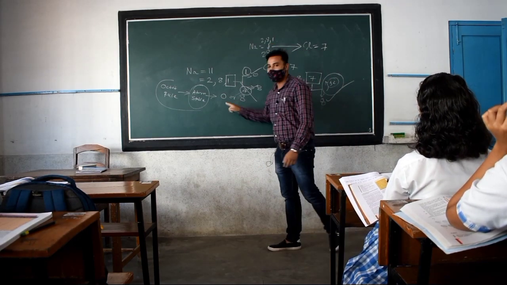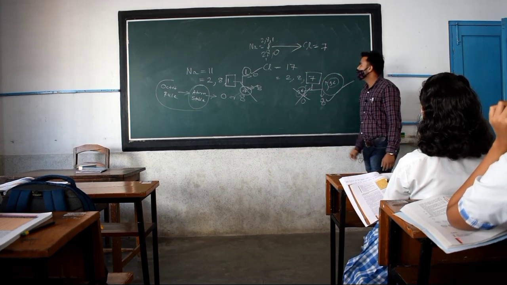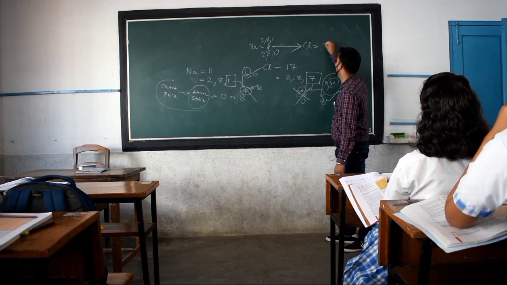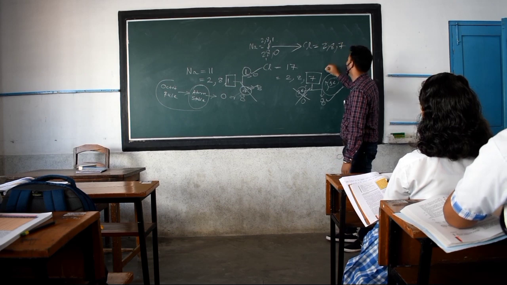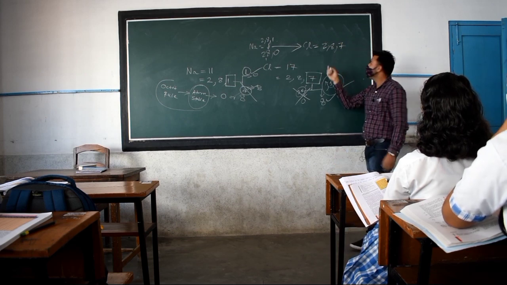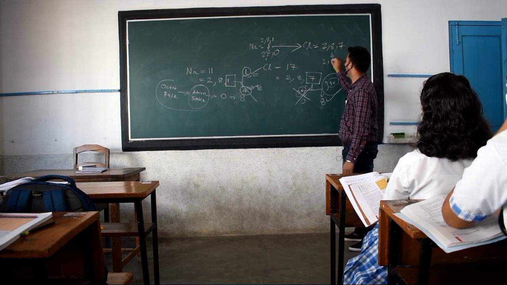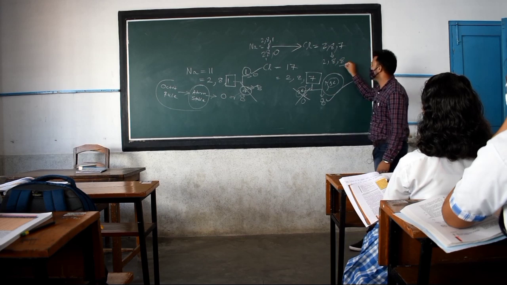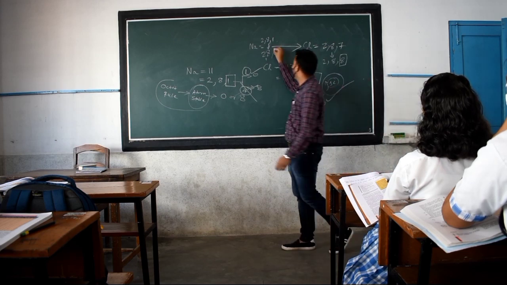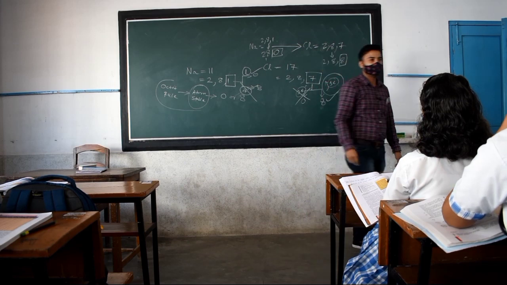I made my octet. See? Right? And previously chlorine was 2, 8 and 7. When he took 1 rupee from me, now he made his octet as 2, 8 and 8. So yes, he is also stabilized. I am also stabilized. See?